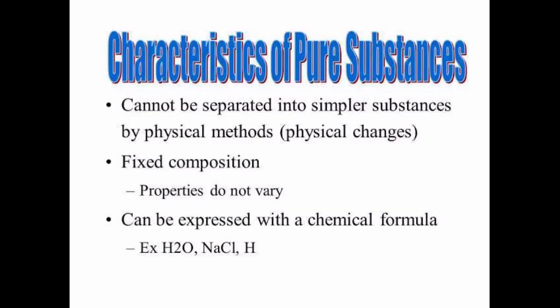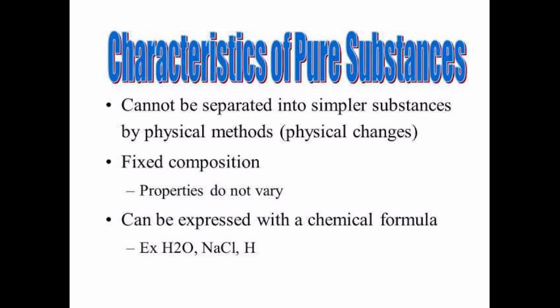In short, the characteristics of a pure substance can be written as: a pure substance cannot be separated into simpler substances by physical methods. A pure substance should have fixed composition. And a pure substance can be expressed with a chemical formula.